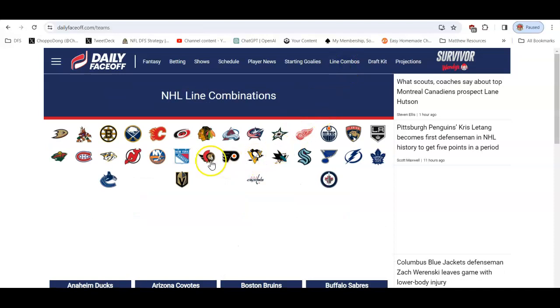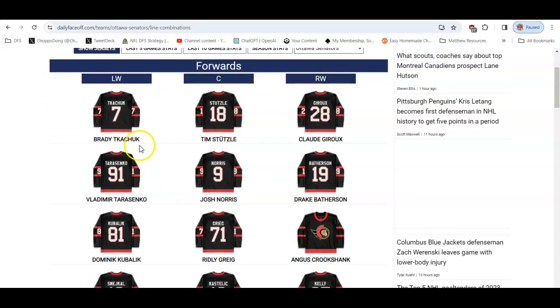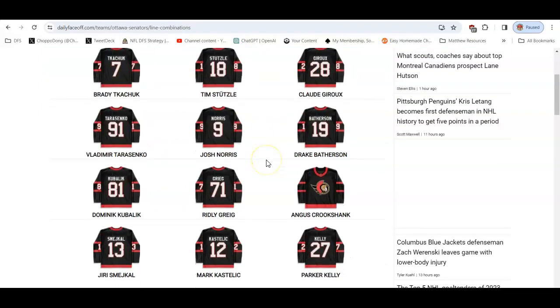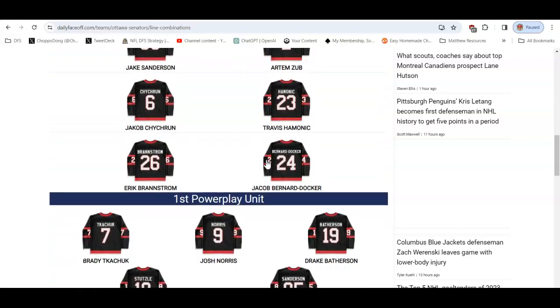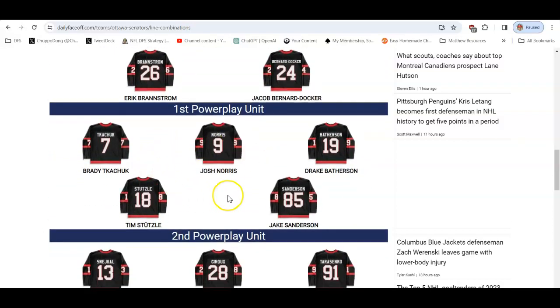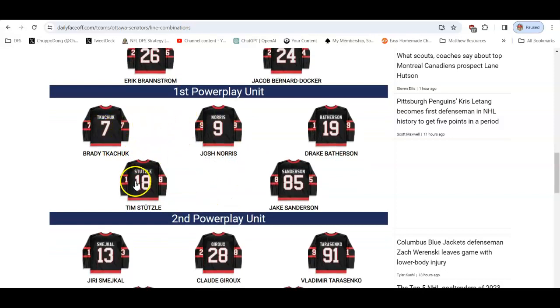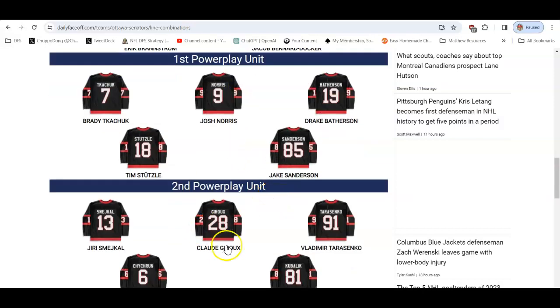If I look at line combos for even Ottawa, whatever, Tkachuk, Stützle, and Giroux. But I bet you I see Tarasenko on the top. I don't. Wow, that's kind of a shock. But there's Tkachuk, Stützle, and no Giroux. Giroux drops to the second power play unit. So again, there are some nuances that make some sense, and as you play these guys more, these scenarios come up more, you'll start to understand the differences.